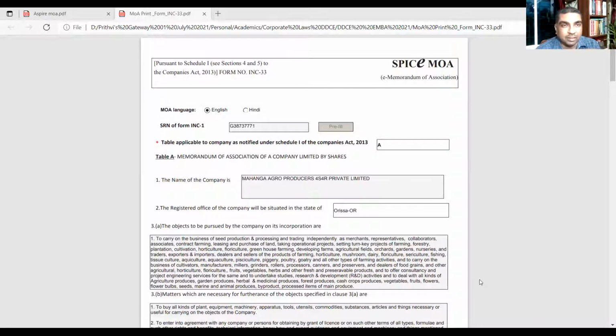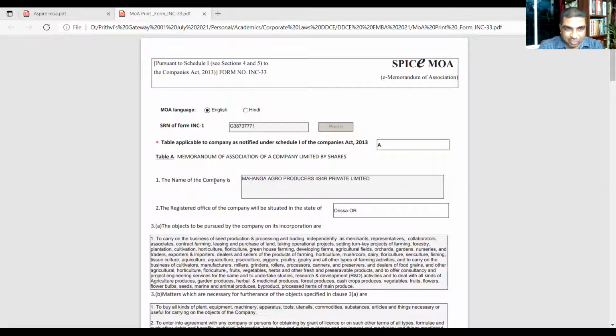Are you seeing this memorandum? This is also one more memorandum. This is online, this has been submitted. You see, pre-fill buttons are there. Data can be pre-filled. This is the e-memorandum.